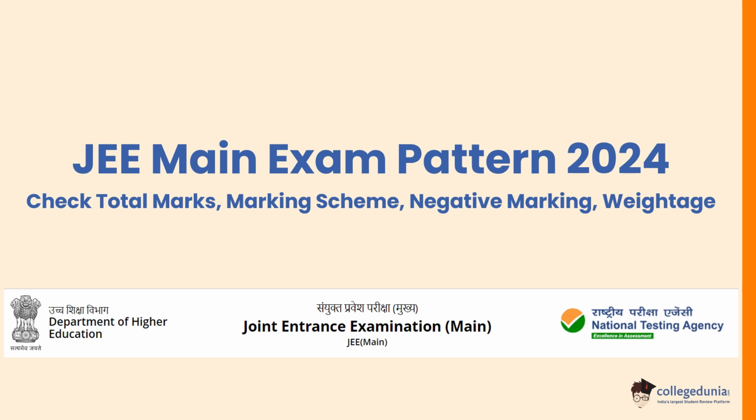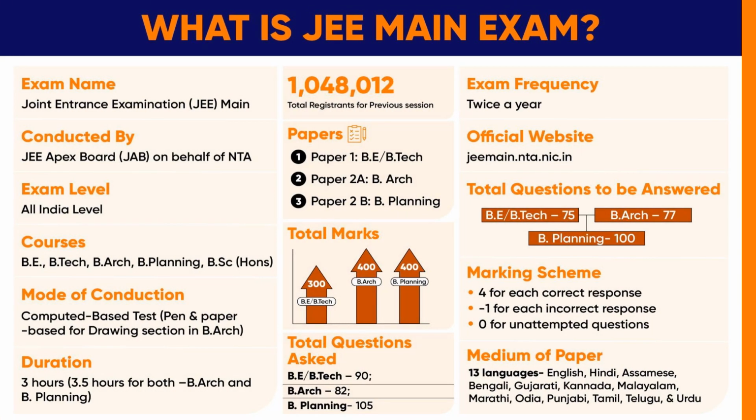Today we will be discussing JEE Main Exam Pattern 2024: check total marks, marking scheme, negative marking, weightage. Joint Entrance Examination is conducted by the JEE Apex Board on behalf of NTA. The exam level will be All India level. They offer the courses BE, BTech, B Architecture, B Planning, BSc Honours. The mode of conduction will be computer-based test, pen and paper-based for the drawing section in B Architecture.